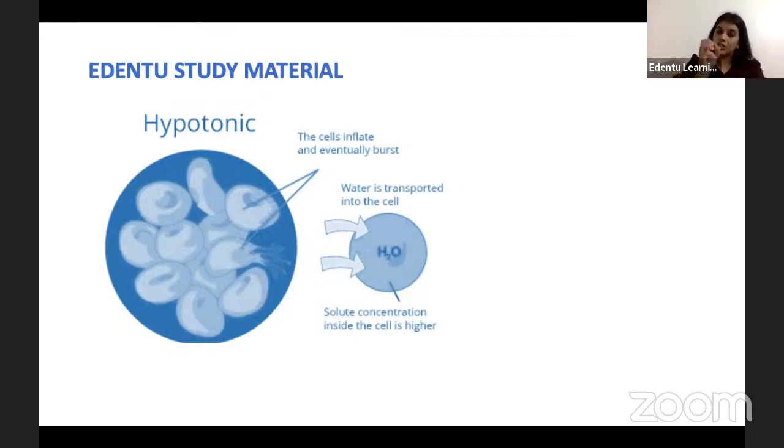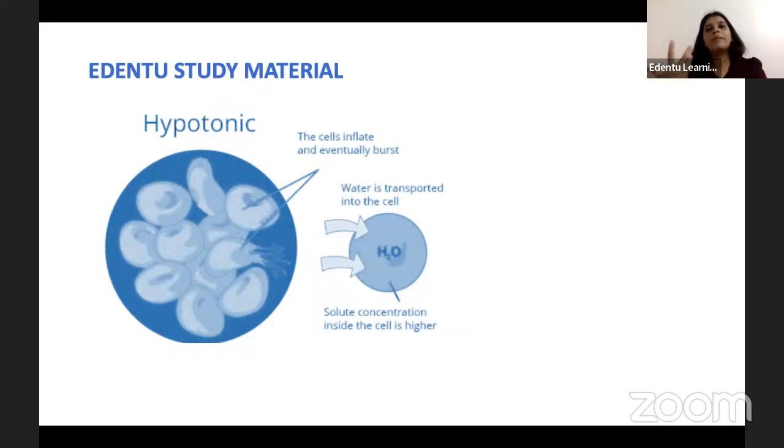Okay, it does not cause cell shrinkage. It causes an increase in the size of the cell due to the transportation of water into the cell. Eventually the cell becomes larger in size and then it bursts, or it causes cell lysis. Okay, so this is why, because of the hypotonicity of the water, it causes cell lysis.